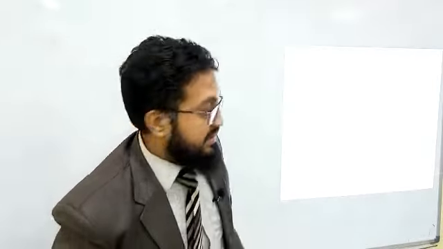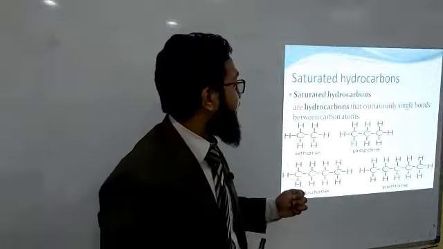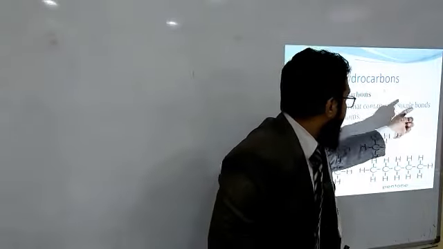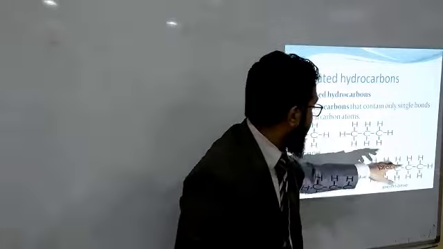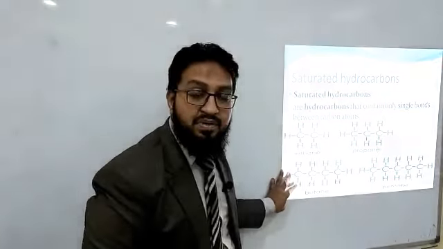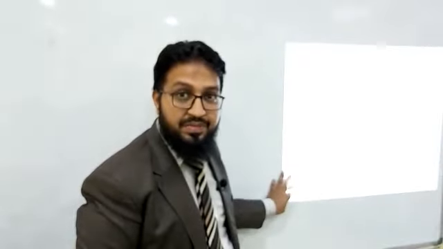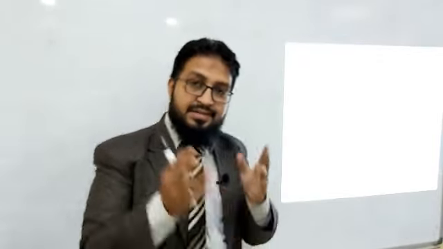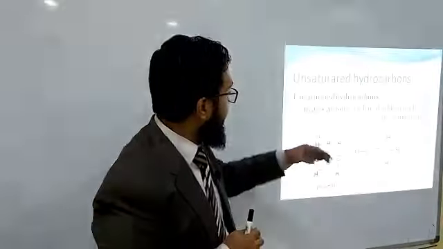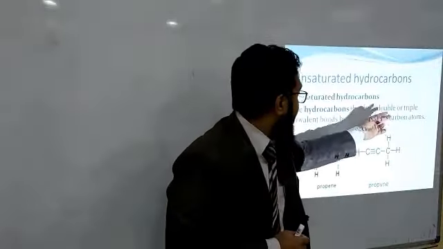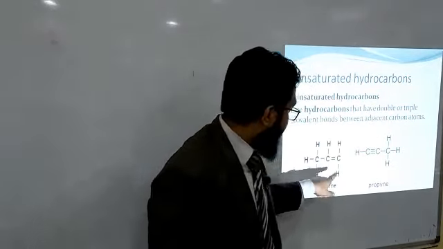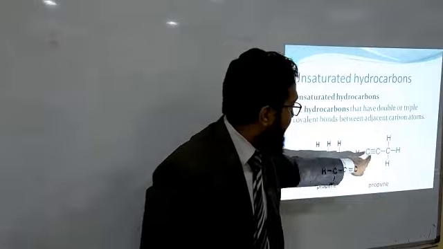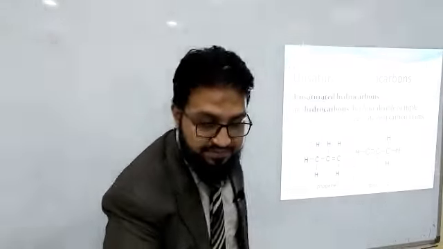Now, here we have saturated hydrocarbons. Saturated hydrocarbons contain only single bonds between carbon atoms. For example, you can see there; these are all examples of saturated hydrocarbons. Now, unsaturated hydrocarbons are hydrocarbons that have double or triple covalent bonds between adjacent carbon atoms. Here you can see a double bond and this one is a triple bond.